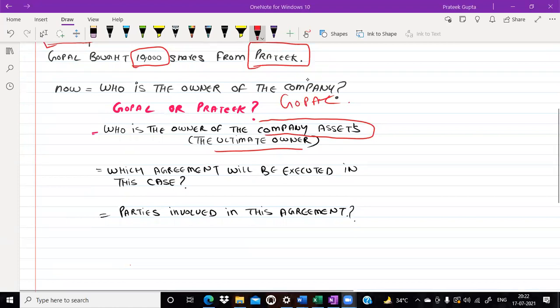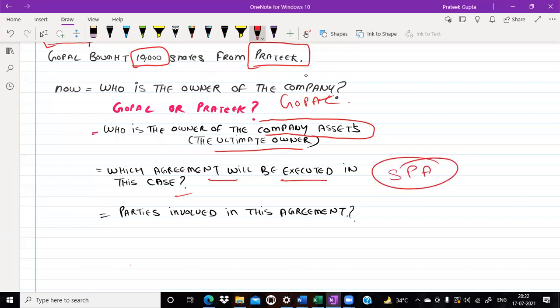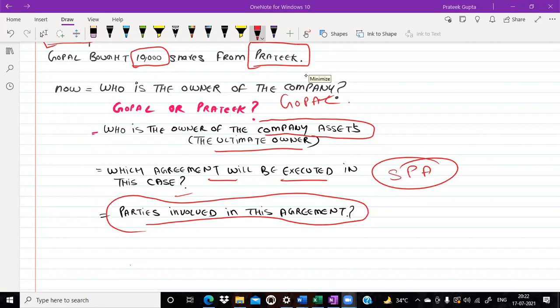Sir, which agreement will be executed in this case? Do let me know the answer in the chat box. Very nice, Sagar. Very nice, Archana, Dimple, Shashank Tyagi, Khushi, Prabhat. Sir, share purchase agreement will be executed in that case. And you know the answer. Parties involved in this agreement. Do let me know again the answer in the chat box. Yes, sir. Gopal and Pratik.